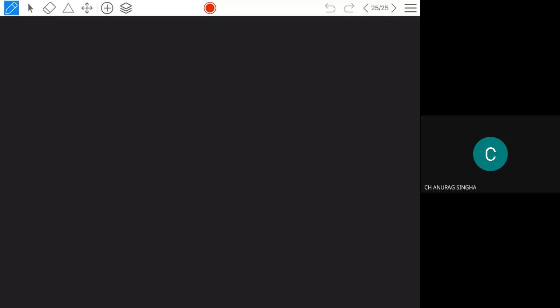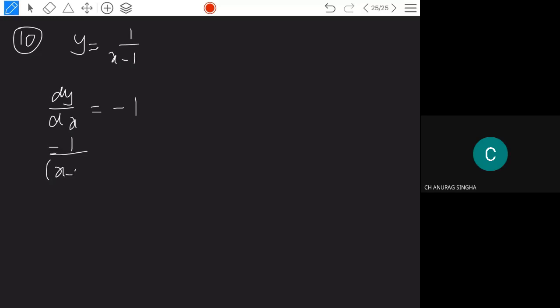Here the question is given to you. Just a rough idea I'll give: y is equal to 1 by x minus 1. Its slope of the tangent is given, that is dy by dx is equal to -1. So dy by dx, what do you get here? -1 by (x minus 1) whole square is equal to -1.